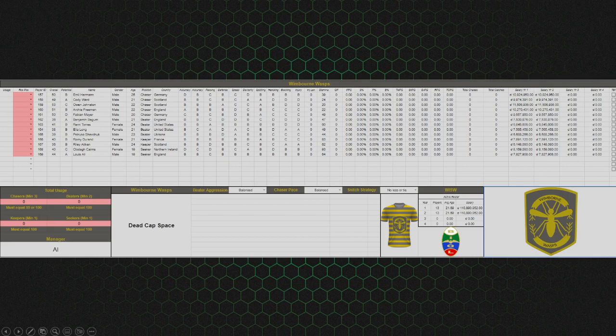Usage cannot be more than stamina. So Emil cannot play more than 39% of a game because his stamina is only 39%. This is not a static number. Based on what we've got set right now, this is the base number, but this can change based on some of these strategies. We'll get back to that in a minute, but this number can change.